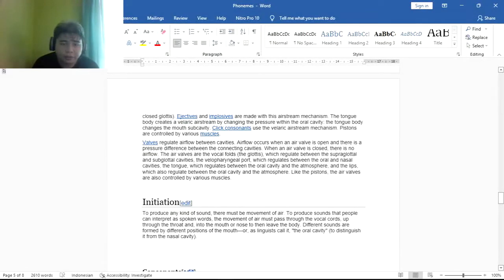The air valves are the vocal folds, the glottis, which regulates airflow between the supraglottal and subglottal cavities, the velopharyngeal port, which regulates airflow between the oral and nasal cavities, the tongue, which regulates airflow between the oral cavity and the atmosphere, and the lips, which also regulate airflow between the oral cavity and the atmosphere. Like the pistons, the air valves are also controlled by various muscles.